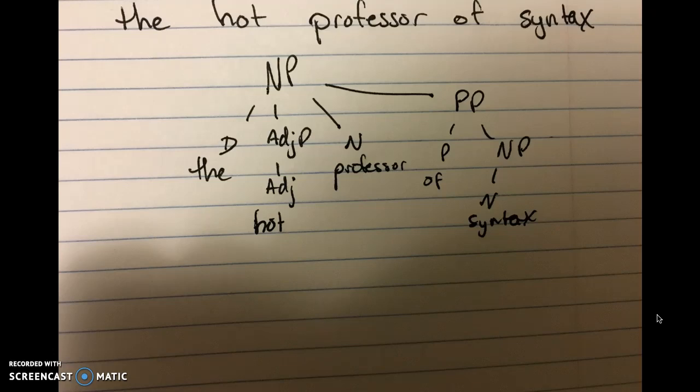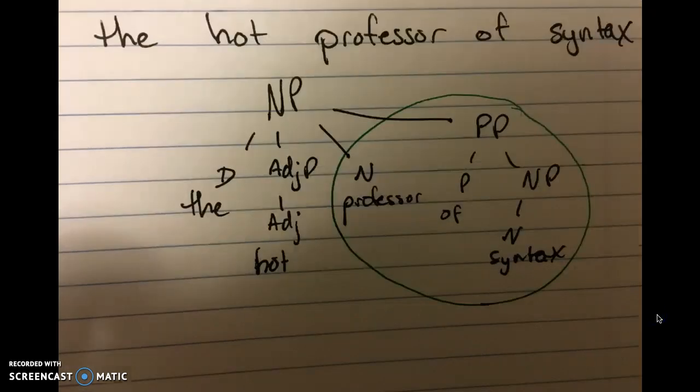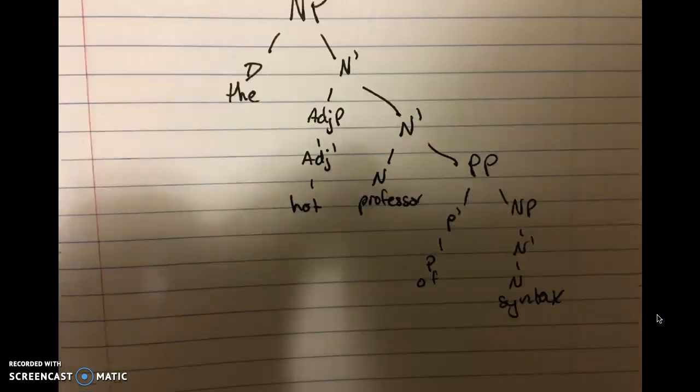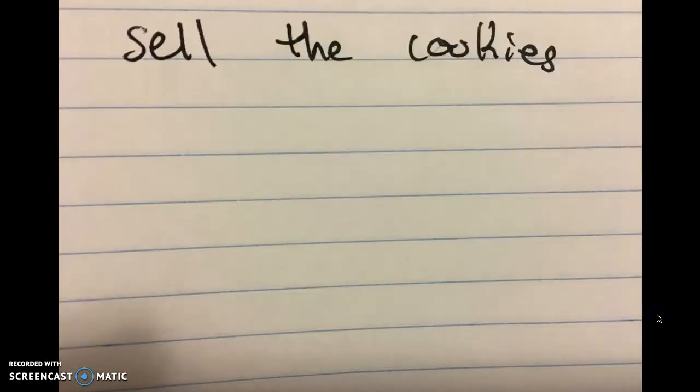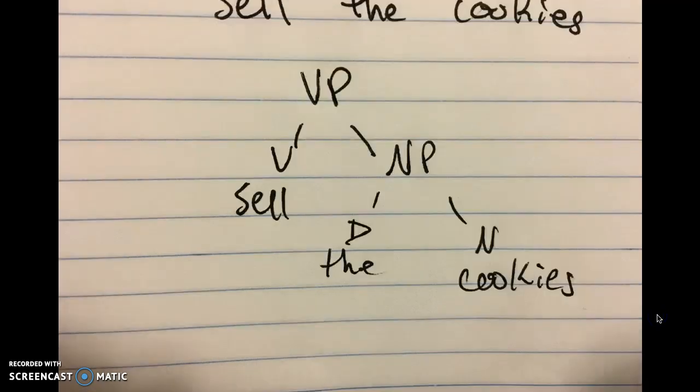So with X-bar theory, what does the tree look like? Looks like this! Okay. I want to try one with a verb phrase. Can you give me one? Sell the cookies. Okay. Does this look right? Well, that's close. Remember that with the X-bar tree, the NP, the cookies right here, is going to branch from V bar, not VP like in the flat trees.